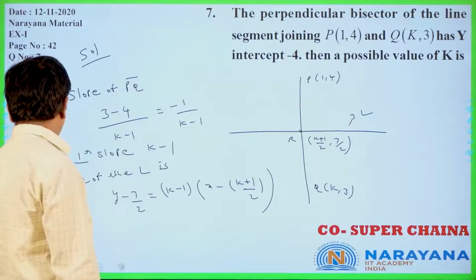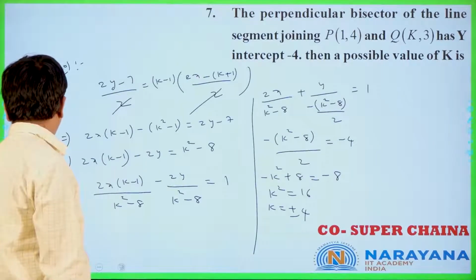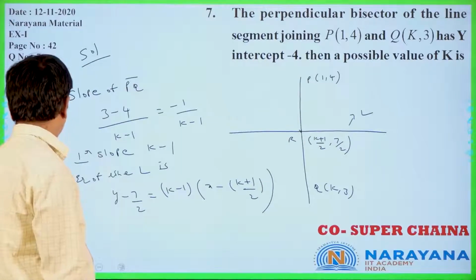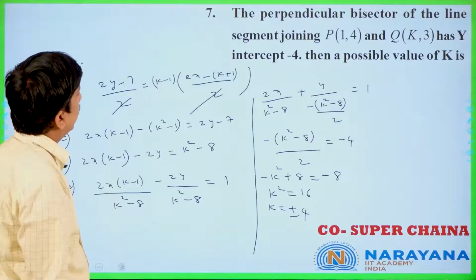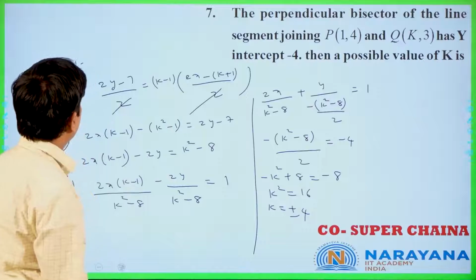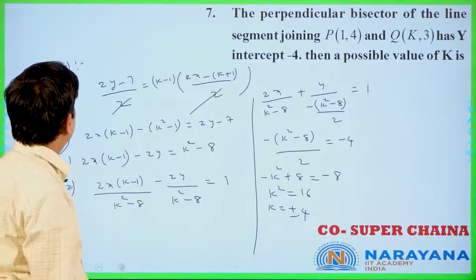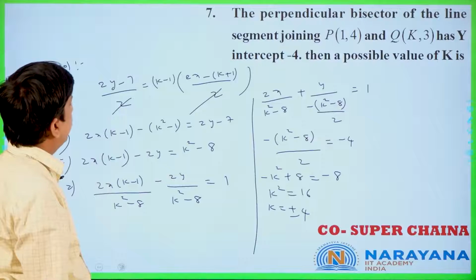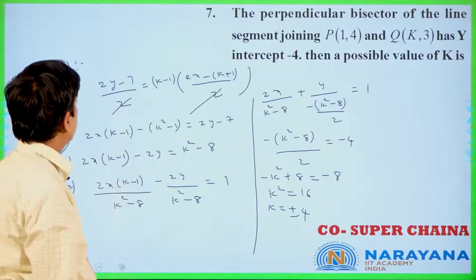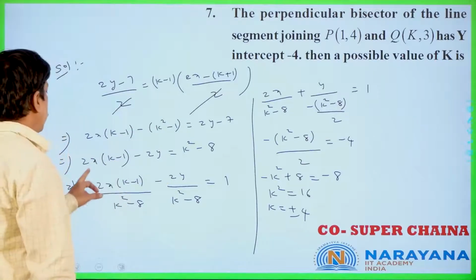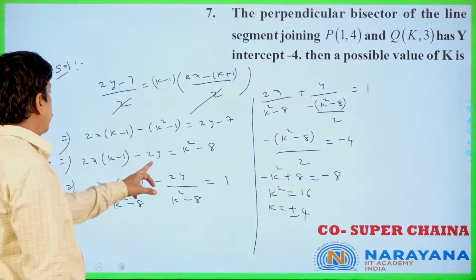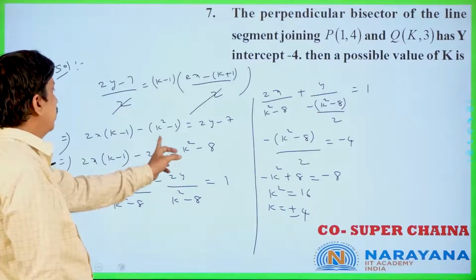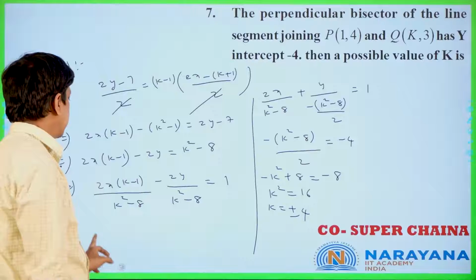2y minus 7 by 2 is equal to (k minus 1) into (2x minus (k plus 1)) by 2, the 2 cancels. Now 2x into (k minus 1) minus (k square minus 1), using a plus b into a minus b is a square minus b square, that is equal to 2y minus 7. 2x into (k minus 1) minus 2y is equal to minus k square will become plus k square, plus 1 will become minus 1, minus 7, minus 8.